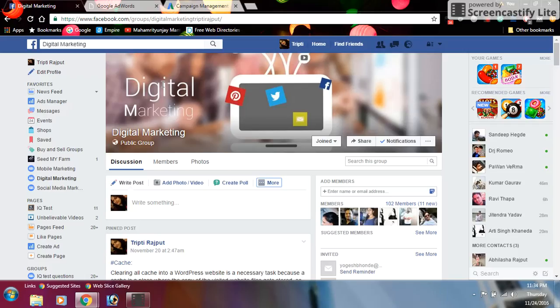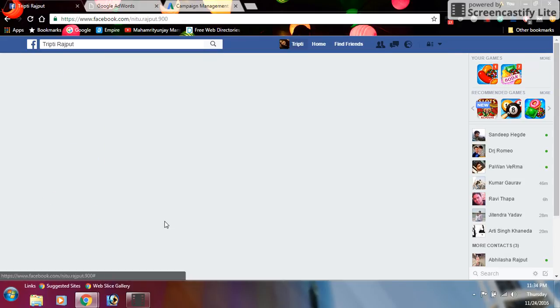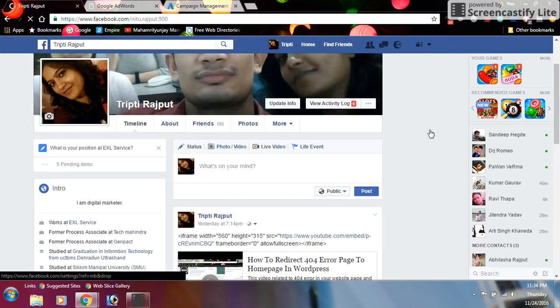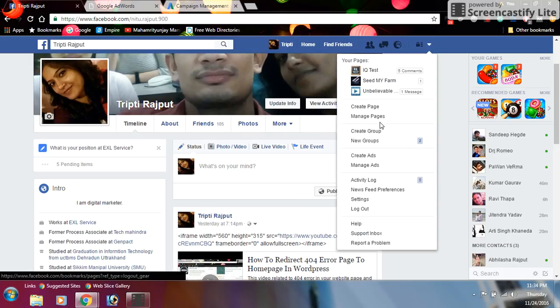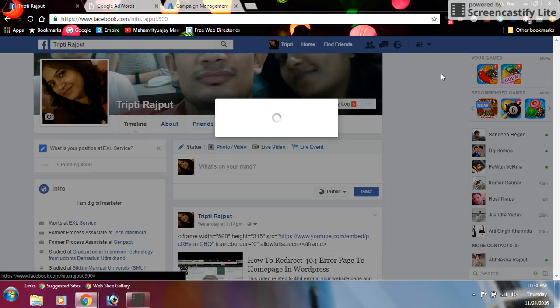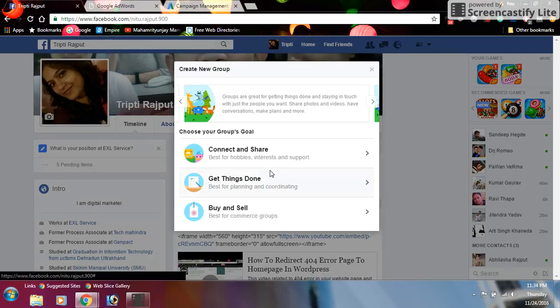If you want to promote any concept of business, you can create a group. If you want to reach many people in your group, you can create engagement. You need to click on create group in the drop down option. There are three options: connect and share, get things done, buy and sell.